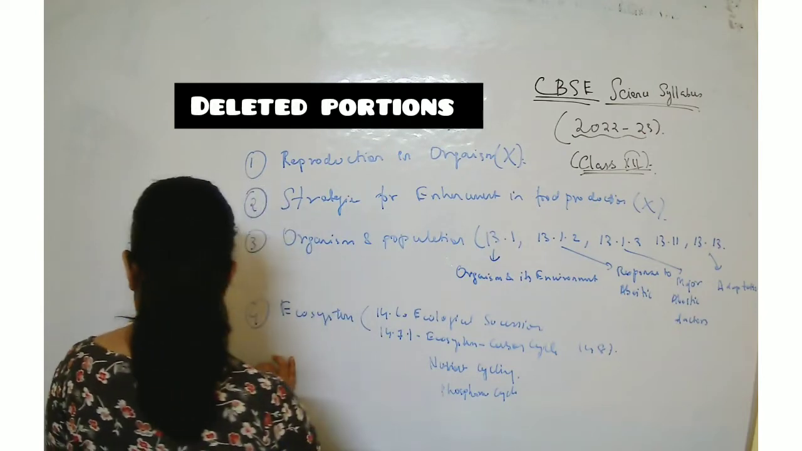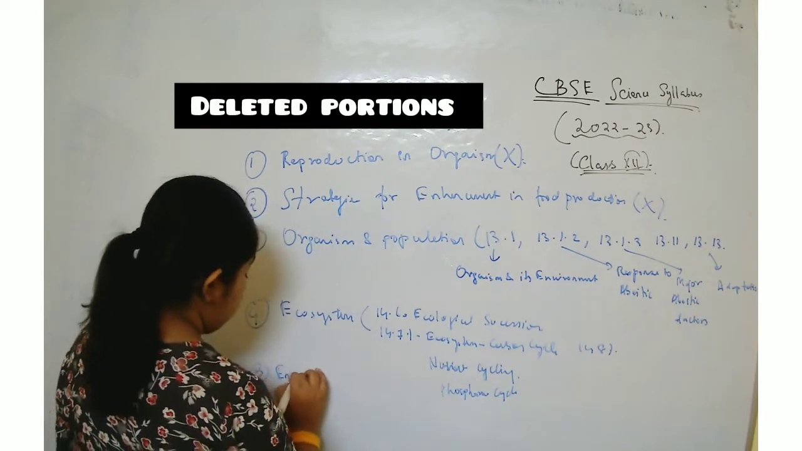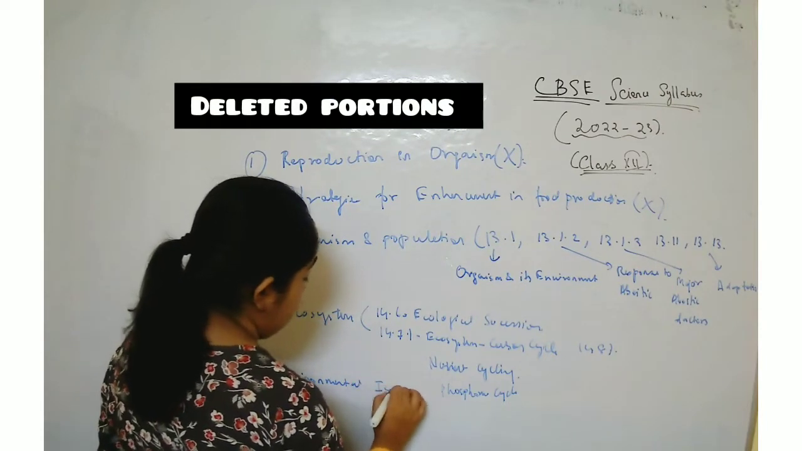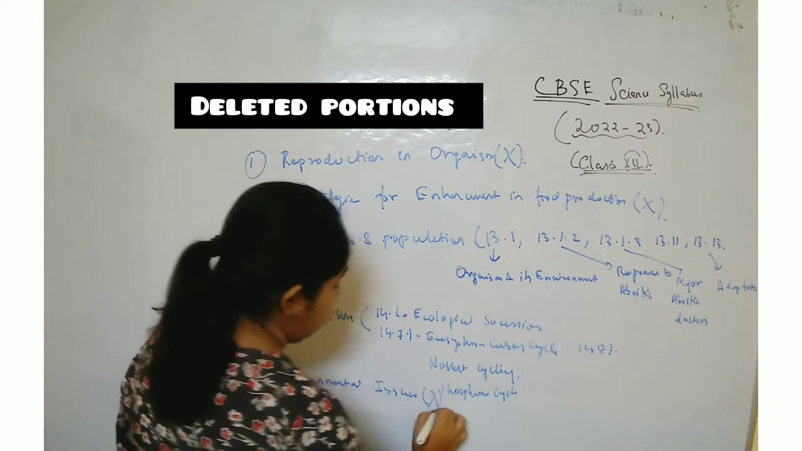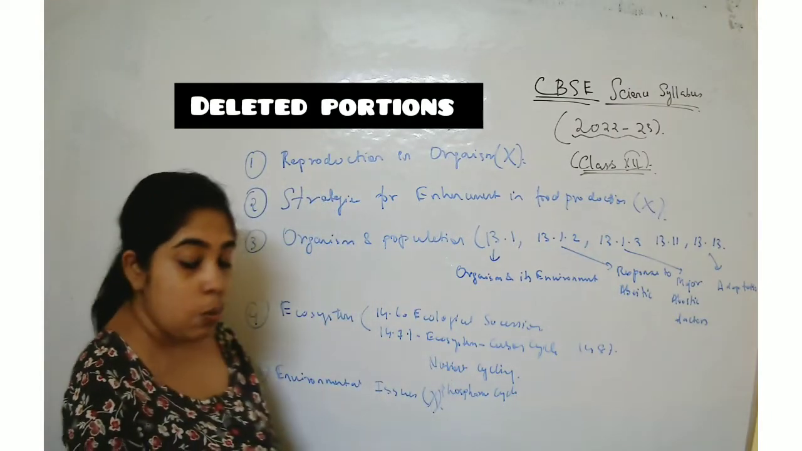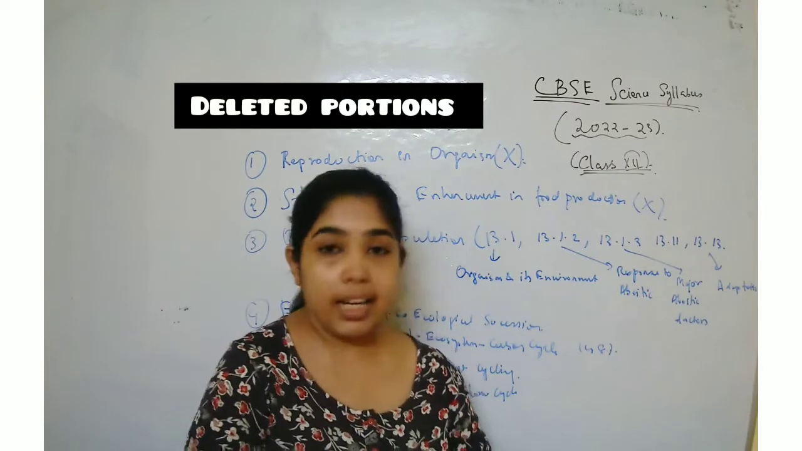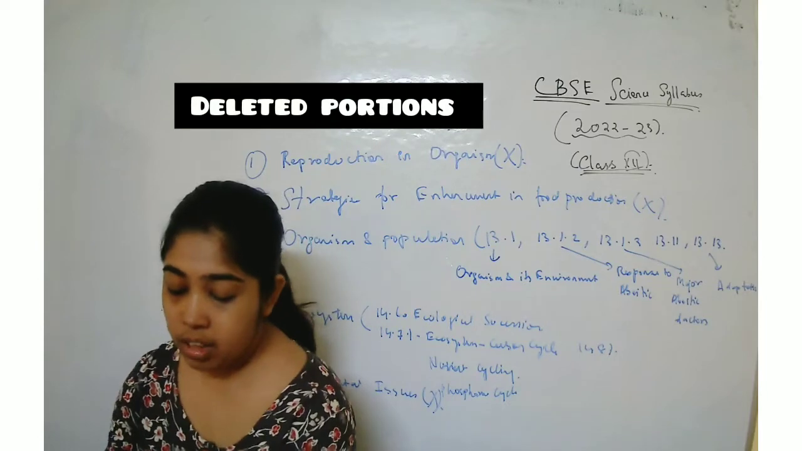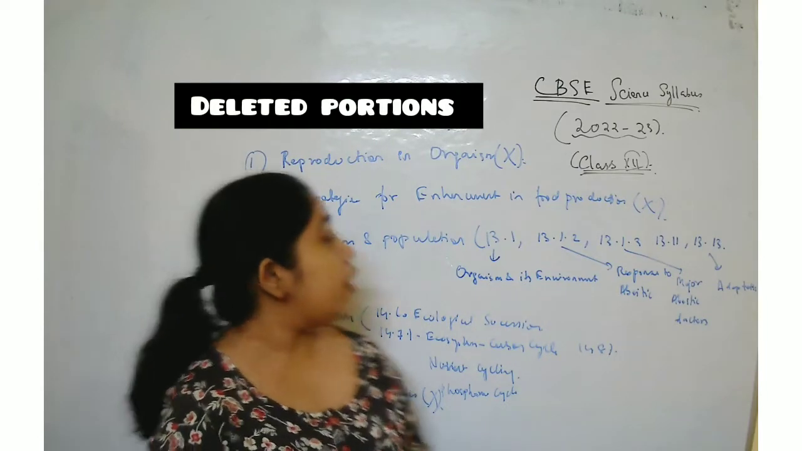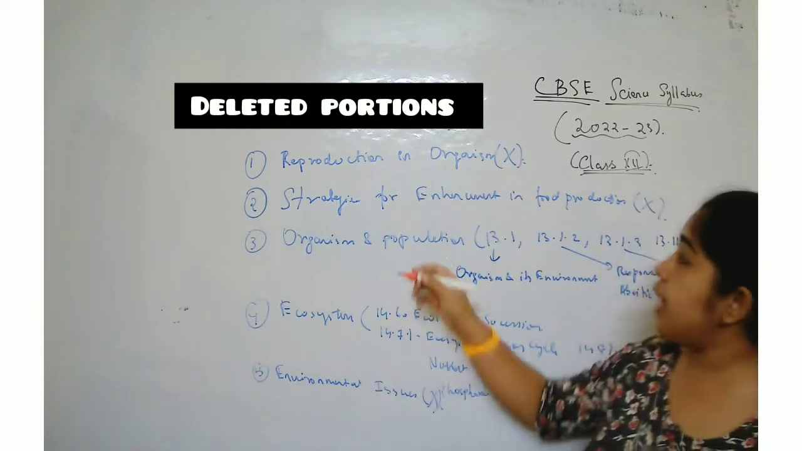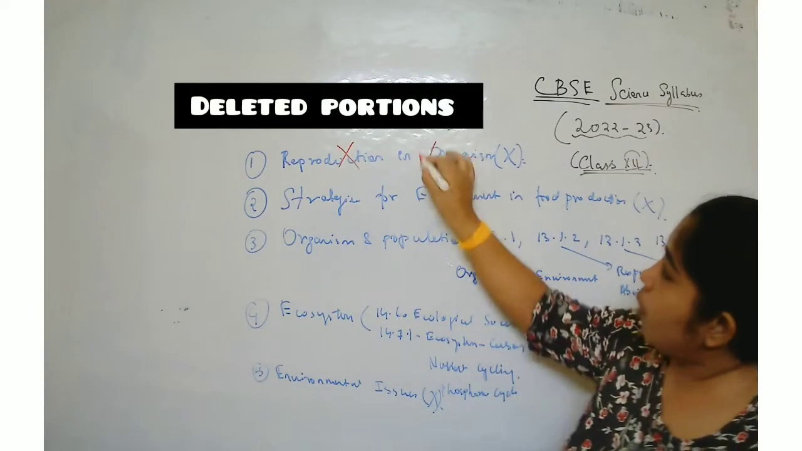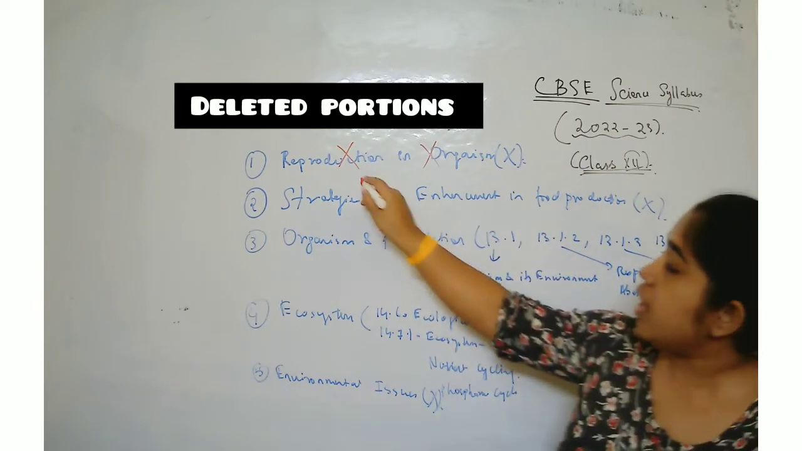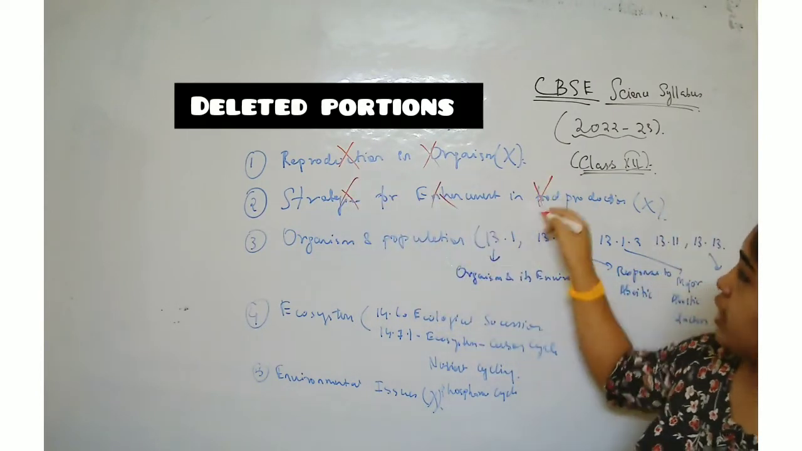The fifth one is environmental issues. This whole chapter is not there in your syllabus. So these are the portions which are not there. Let me summarize this for you. First, reproduction in organism is completely not there in your syllabus. This marking is wrong. Strategies for enhancement in food production is completely not there. Please mark these chapters as wrong.